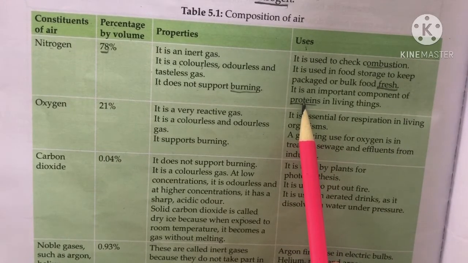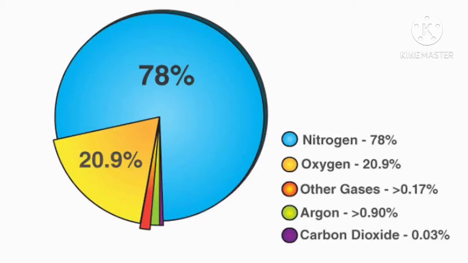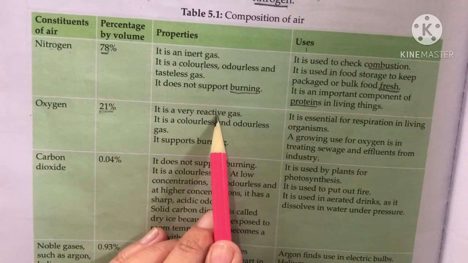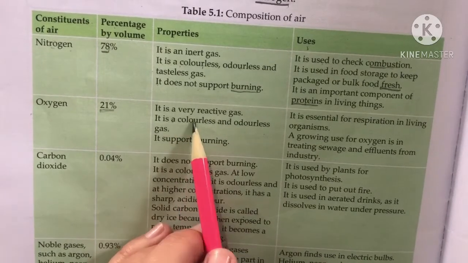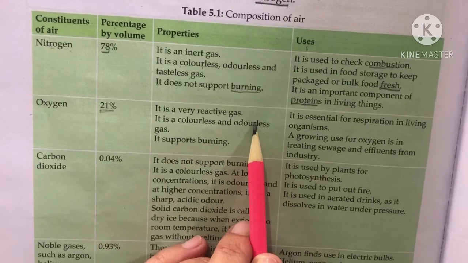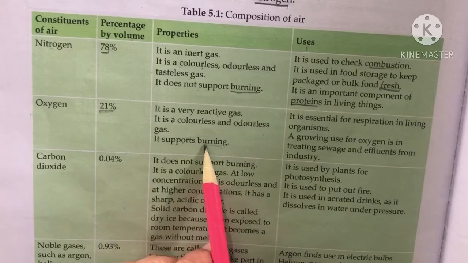Then the second gas is oxygen. It is present 21% in air. And what are the properties of oxygen? It is a very reactive gas. Then it is colorless, means it does not have any color, it does not have any smell. Then it supports burning, means due to oxygen burning takes place.